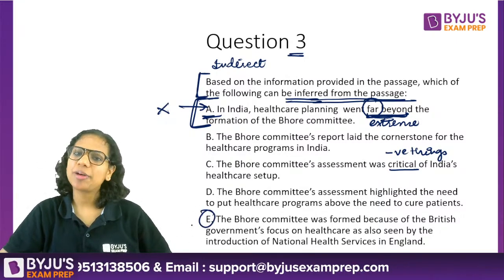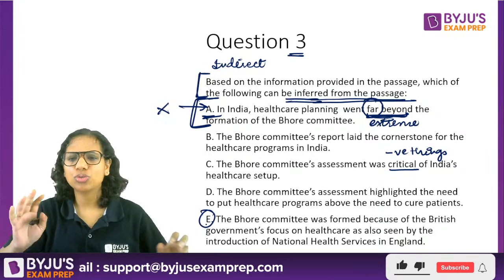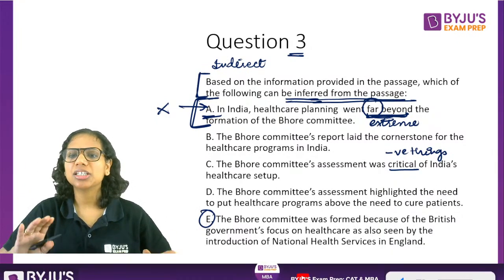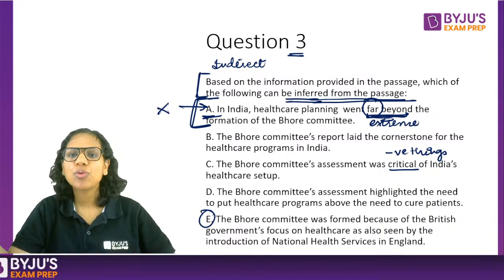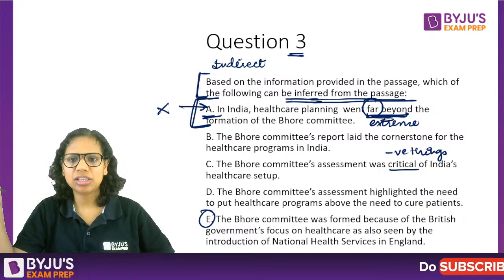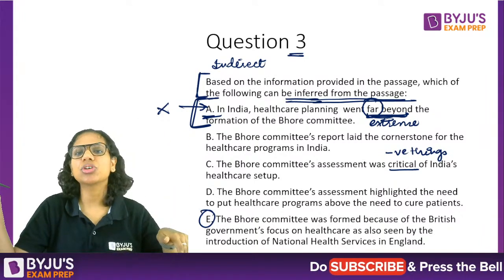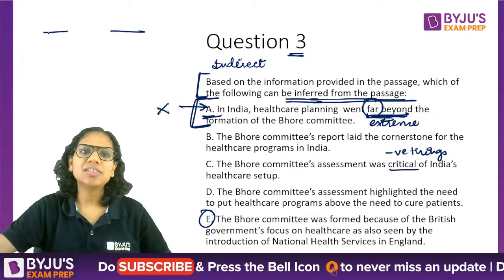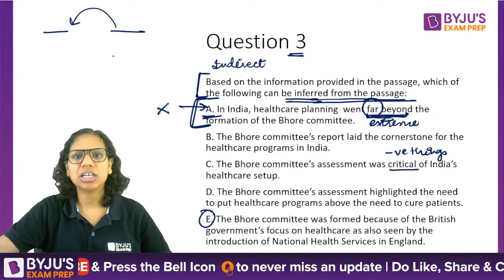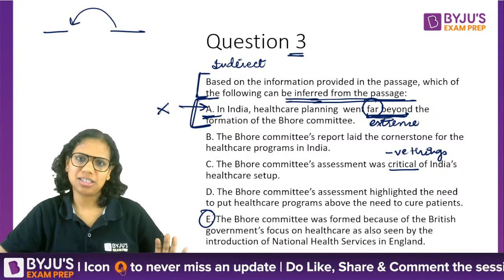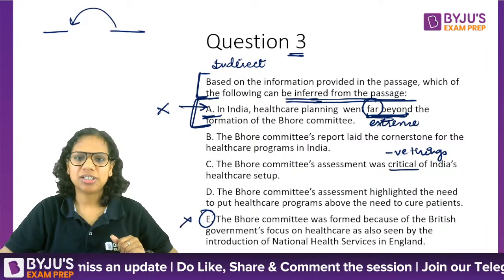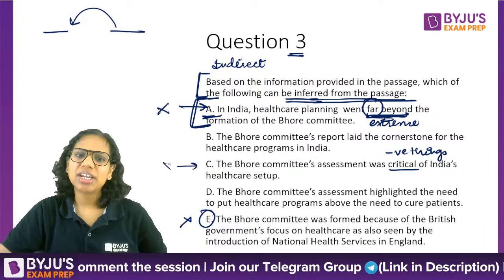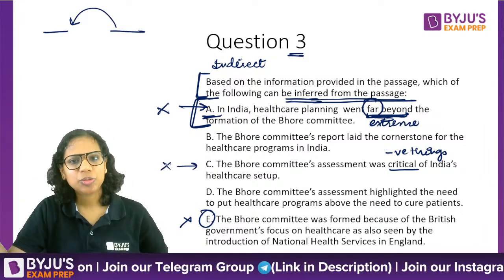Similarly, E is a trap option. I think one of you or two of you said E. We have not been given that because the government was focusing on healthcare in England through the National Health Services, that is why it was focusing on healthcare in India also. Just that the two things happened at the same time, but that does not mean one caused the other. Correlation causation fallacy. Eliminated. Now, it was critical of India's healthcare setup. No, we've just read all the details. We can clearly eliminate this.